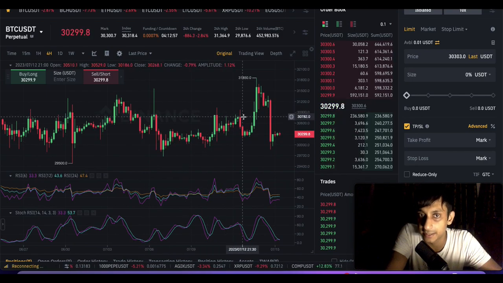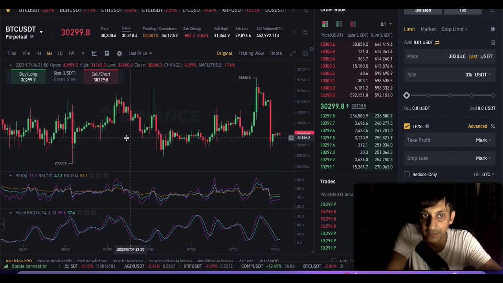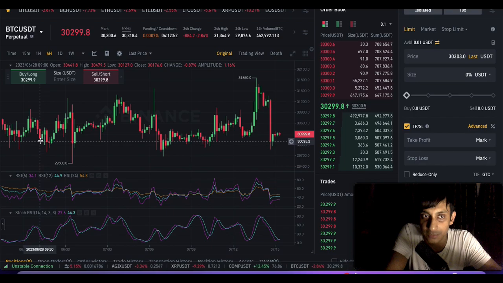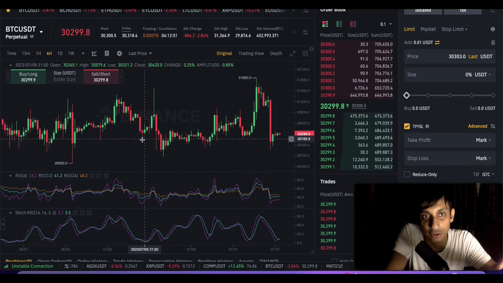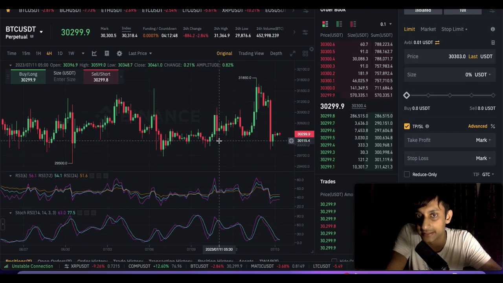So I assume on a 4-hour chart, this is the broader level. And let's say I want to find a much lower resistance because I want to be very safe. This is also one of the price points where every time the sell-off is happening. Normally this support is lost, so this support becomes a resistance now. So if the price reaches this point of time, that means it is going to bounce back, and this is the level up to which it will, the resistance.